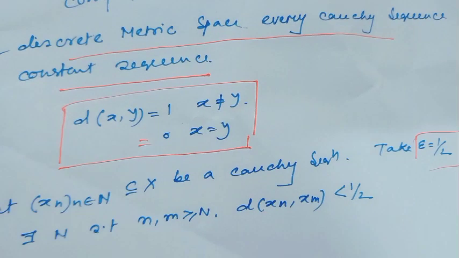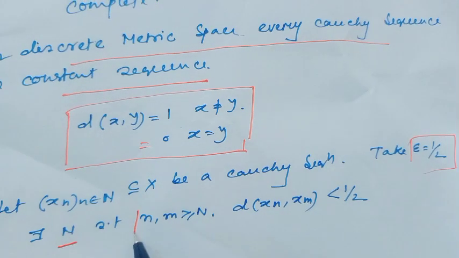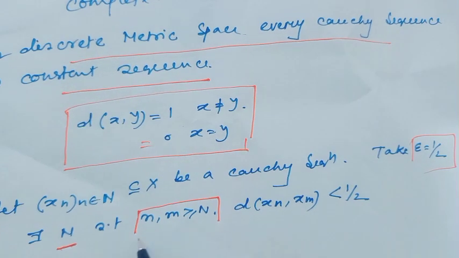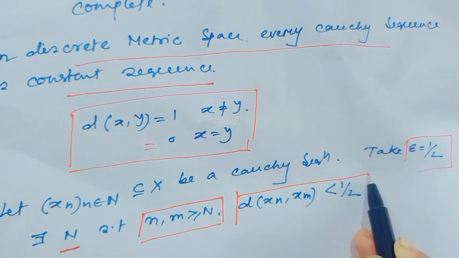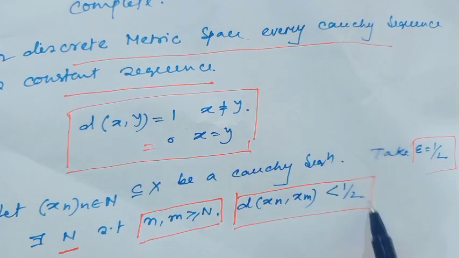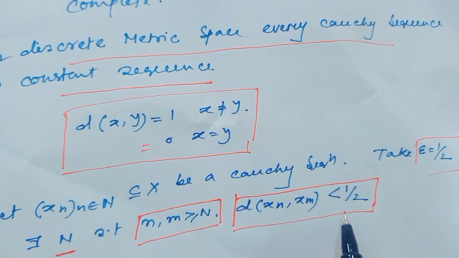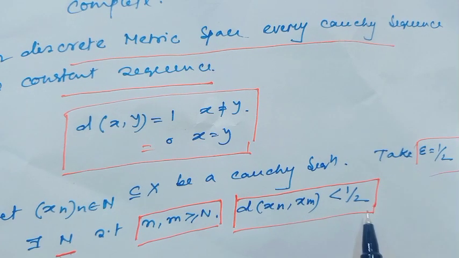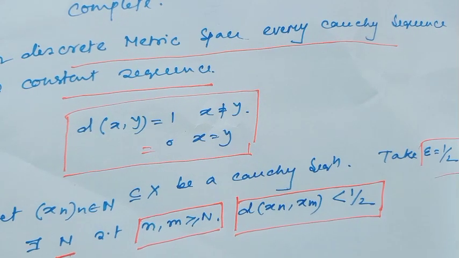Then obviously there exists a natural number capital N such that for n, m greater than or equal to capital N, the distance between x_n and x_m is less than half. In a discrete metric space, the distance between x_n and x_m being less than half means obviously x_n equals x_m.